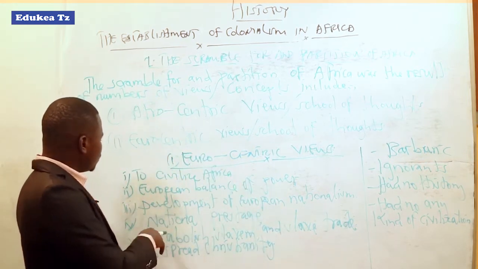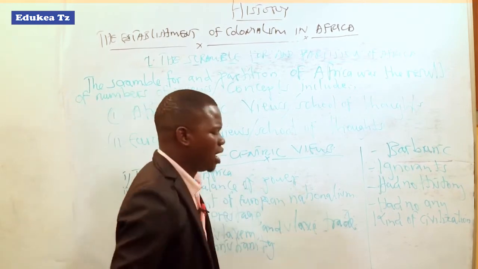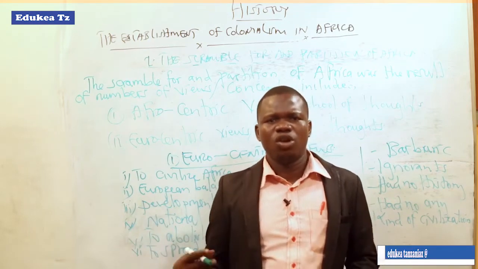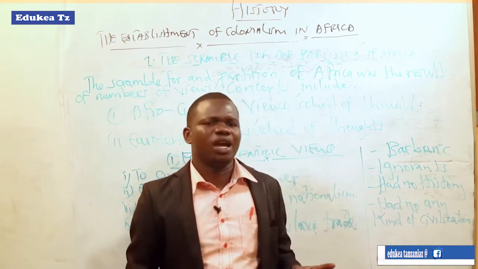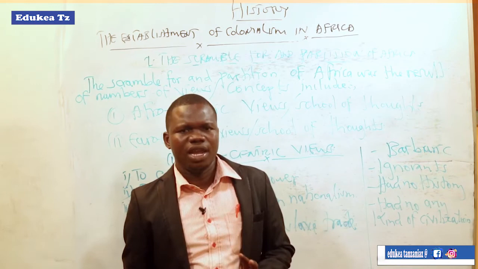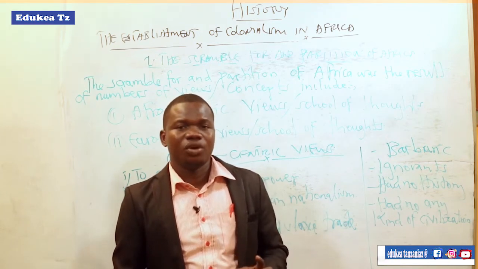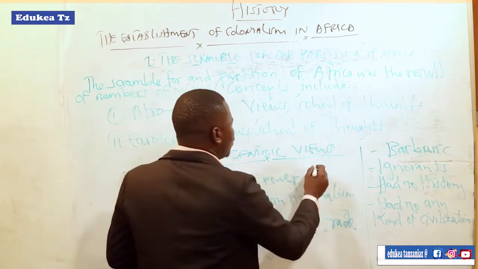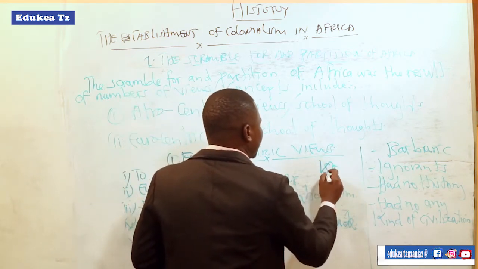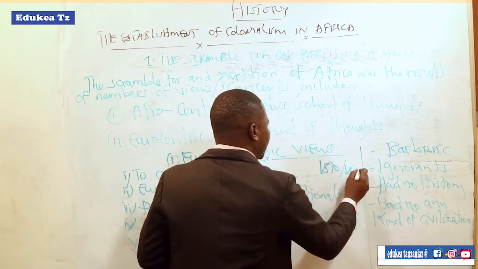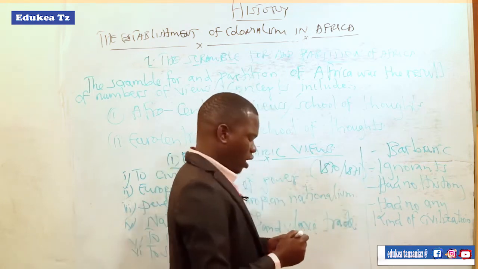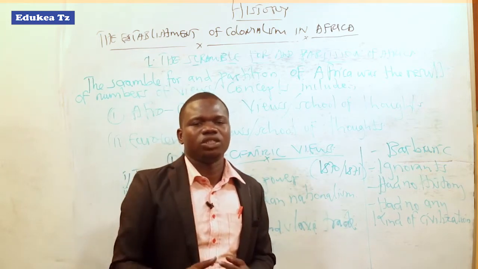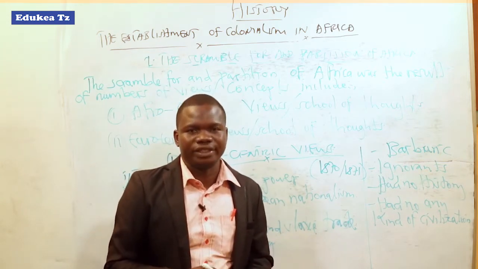Again, another point was European balance of power. They had to balance their power, since at that time most European countries were fighting for power. Historically, we can trace that before 1870 to 1871, the power was under two European states, which were Britain and France.